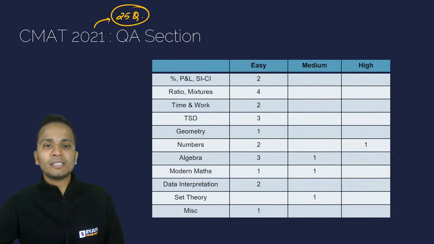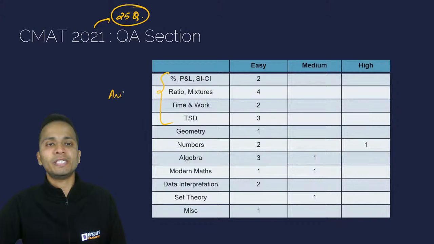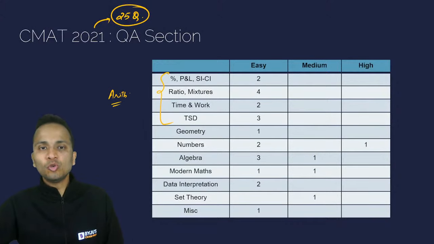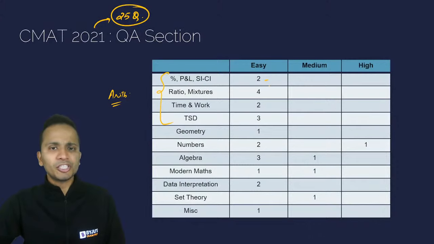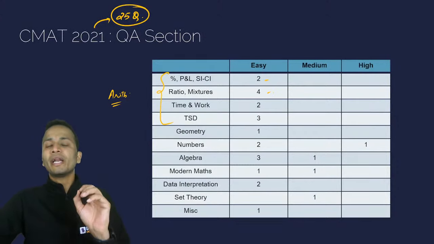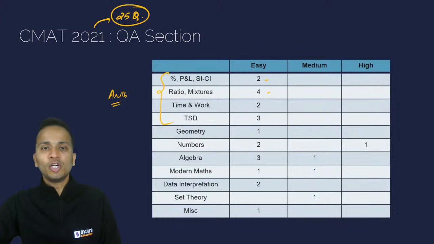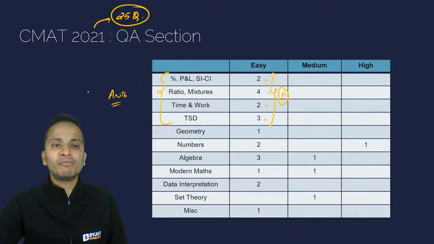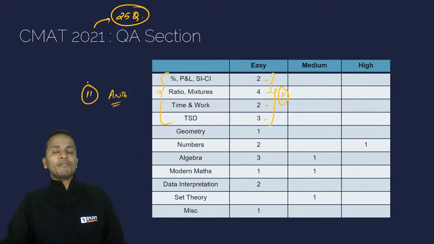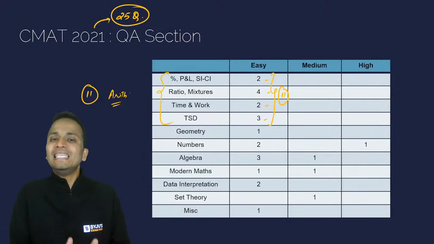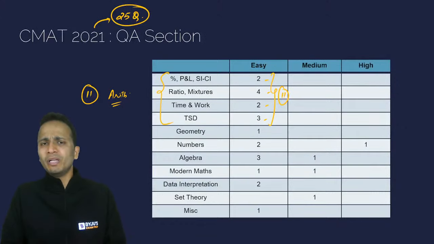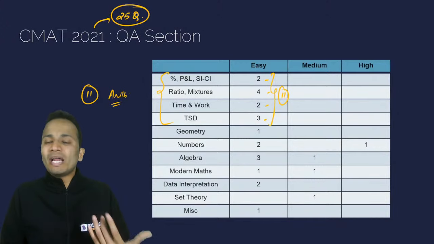So if I look at the first four areas, which belong to arithmetic, right? So we have seen 2 questions from percentages and its applications. We have seen 4 questions from ratios, mixtures and allegations, 2 questions from time and work, and 3 questions from time, speed, distance. So in total, 11 questions have come from arithmetic, and the level of difficulty of all these 11 questions was easy. So all these questions were easy, were doable, and on an average, you could finish these 11 questions in 1 minute per question.